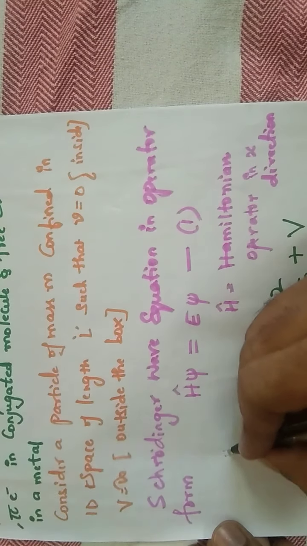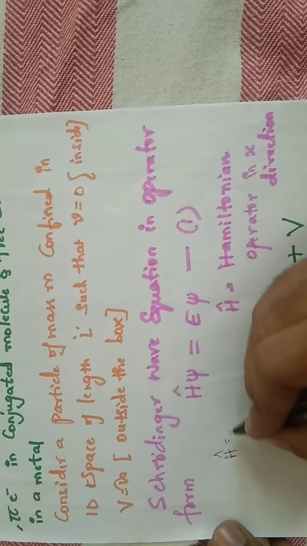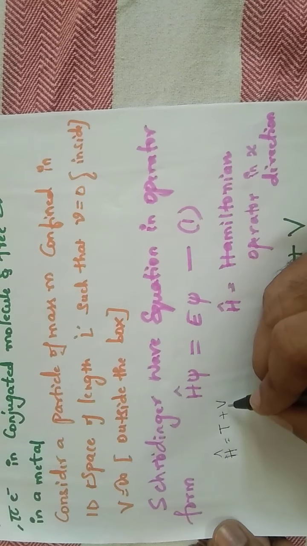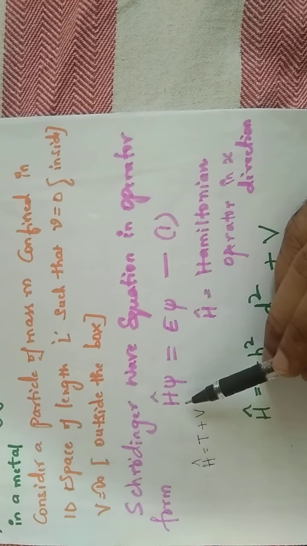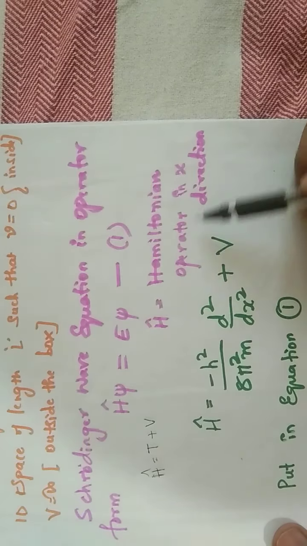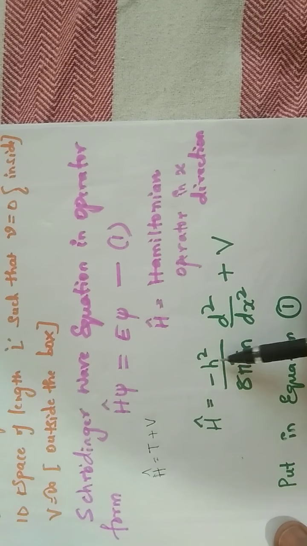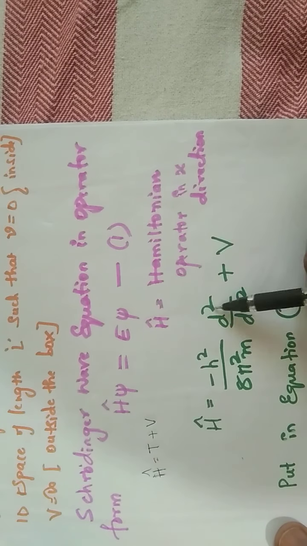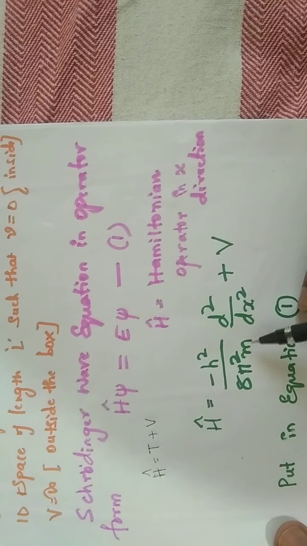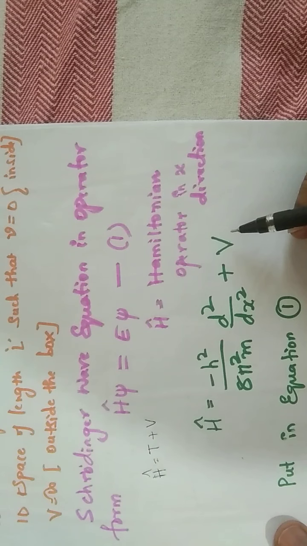Hamiltonian is the total energy operator, that is equal to kinetic energy plus potential energy. So when you solve that, we get the Hamiltonian operator in the x direction given by minus h square by 8 pi square m d square by dx square plus V. This is the kinetic energy term and V is the potential energy term.